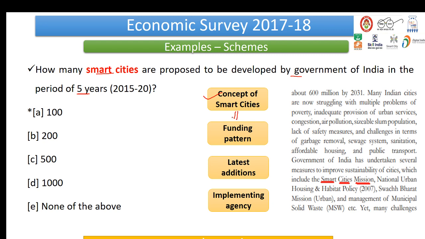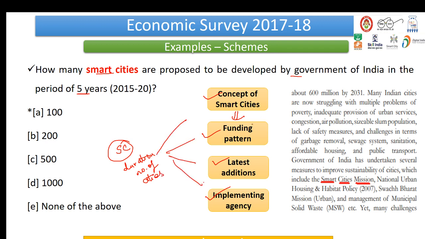Next, move on. What is the funding pattern? Any latest additions? Like what is the latest city that is added to the smart city mission, right? You need to know those things. Those are factual questions, right? Then, which is the implementing agency? Now see, what we have done, we have taken this one smart city question, which was just asking us the duration and the number of cities, and we have moved it on to all these things, right? So kindly follow this approach.